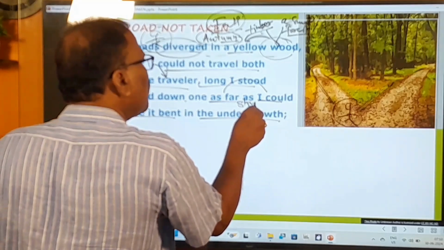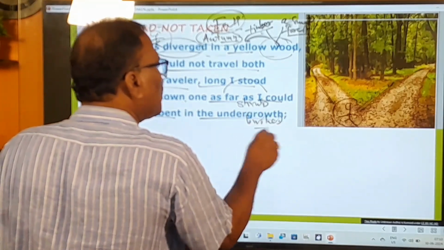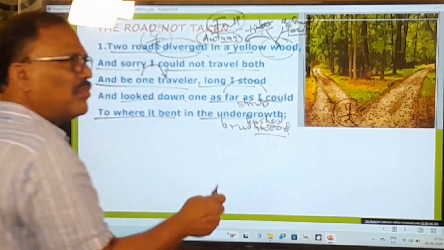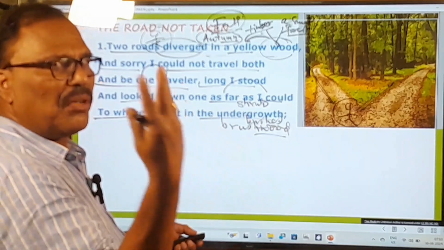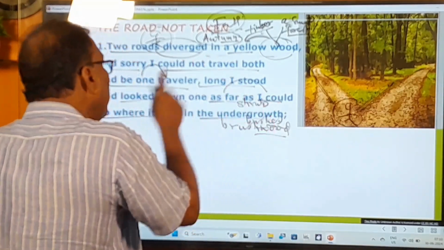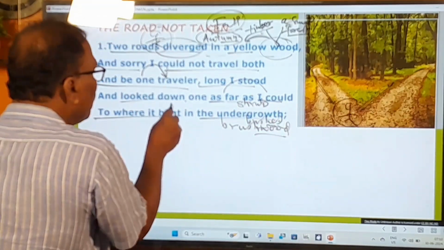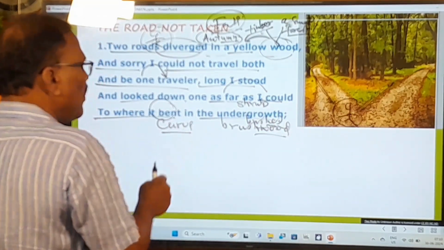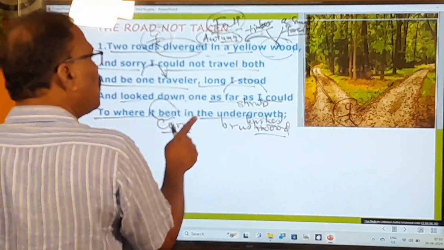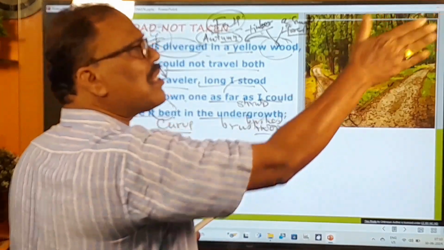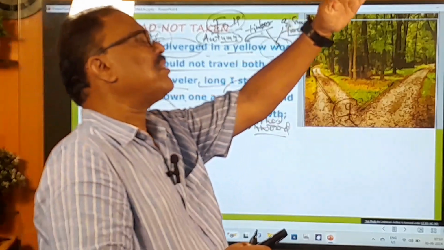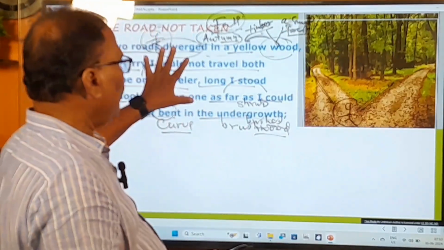Undergrowth means, in other words, shrubs. Okay, you can also say bushes, podalu, something like that. And you can also call them brushwood. Brushwood means podalu, tuppalu, something like that. In Telugu you can say. But here he watched and watched as far as he could until that road took a curve. Bent means curve. Until it took a curve towards the undergrowth, towards the bushes, he watched like that for a long time. That is the meaning of this first stanza.